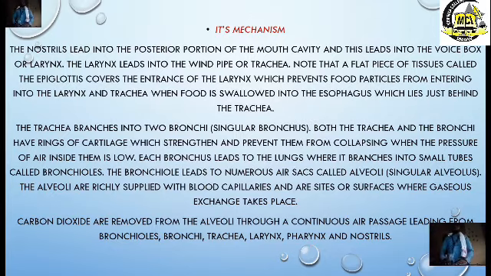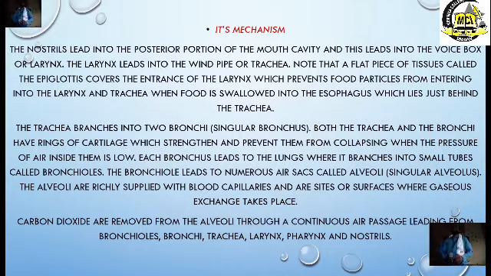Each bronchus leads to the lungs. Can you see that statement? Each bronchus leads to the lungs. What do we now have in the lungs? We have the what? The bronchioles and the alveoli. That was why I tagged both of them. They are found in the lungs, where it branches into small tubes called the bronchioles. The bronchioles lead to numerous air sacs called the alveoli. The alveoli are richly supplied with blood capillaries, hence blood gets there, and that is why diffusion can easily take place at the alveoli, which are the sites or surfaces where gaseous exchange takes place.